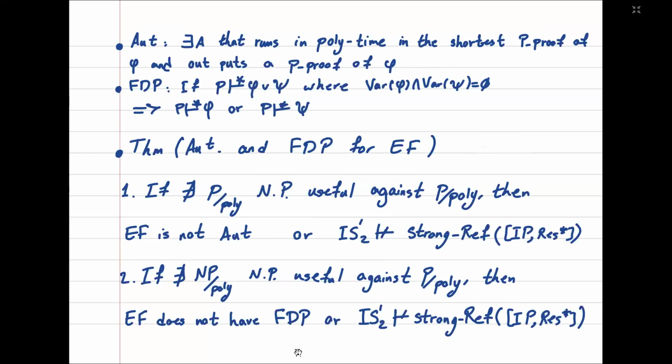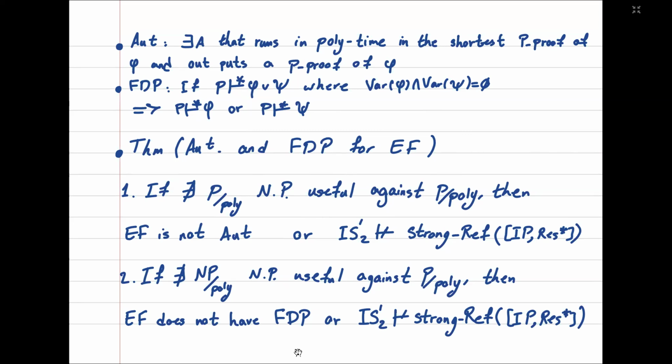And the last application is about automatability and feasible disjunction property for extended Frege. Automatability is a property which says that there should be an algorithm that runs in polynomial time in the shortest P proof of formula phi, if phi is a tautology, and outputs a P proof of phi. Feasible disjunction property says that if P has a short proof of phi or psi where phi and psi don't have any common variables, then either P has a short proof of phi or P has a short proof of psi.